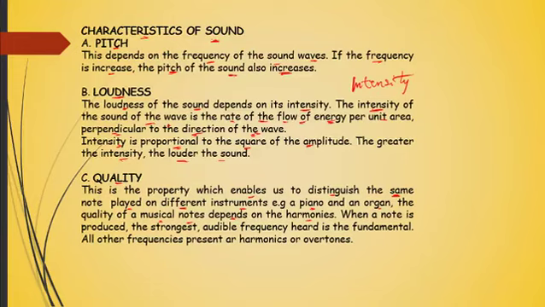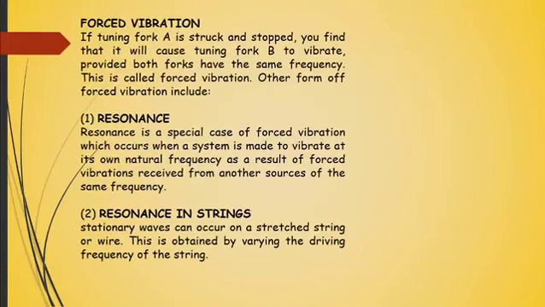So even though they may not necessarily make the same sound, their pitch would definitely be the same. It is this property, this quality, that helps us to distinguish that this note is the same, but it is being played on different instruments. Now, when a note is produced, the strongest audible frequency heard is the fundamental frequency. All other frequencies that are present are called harmonics or overtones.